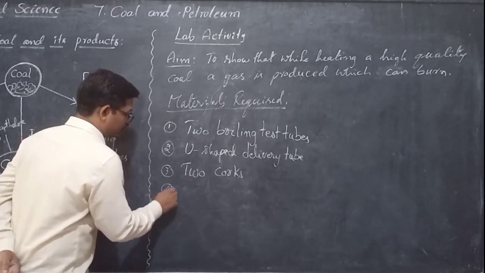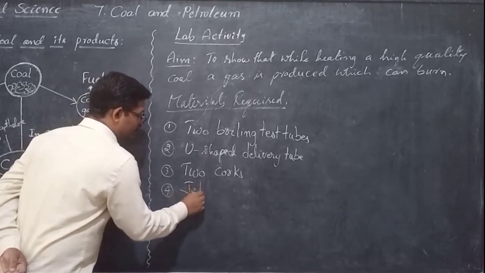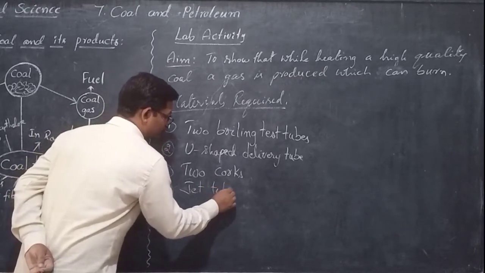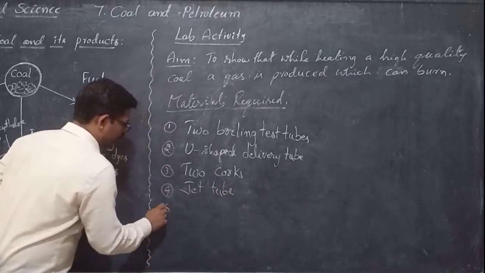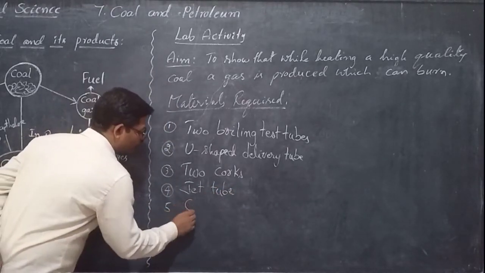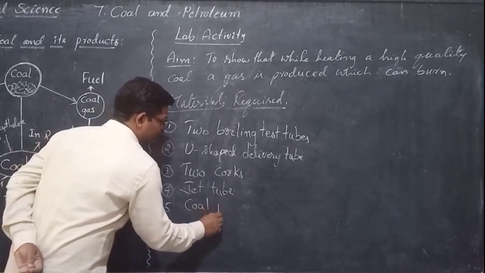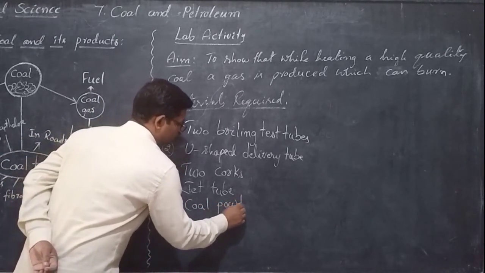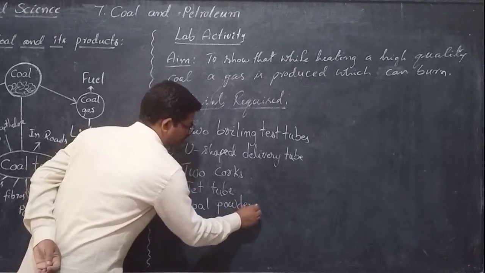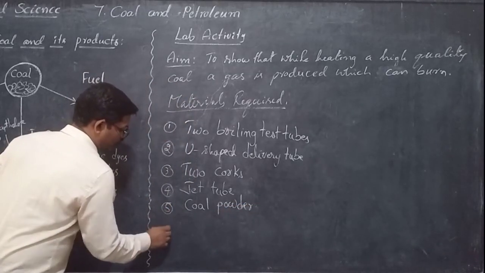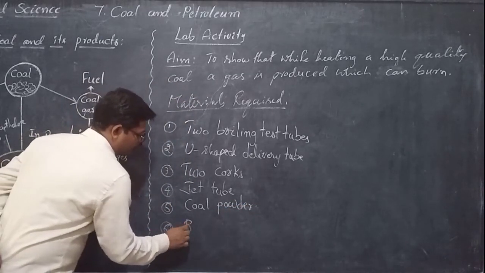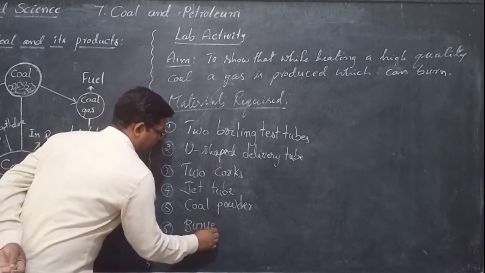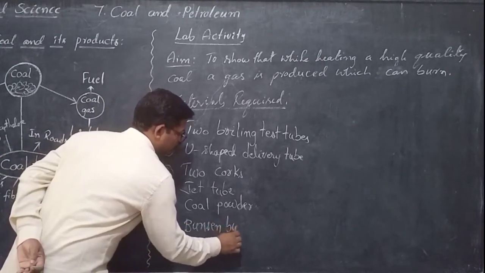And fourth, one jet tube. And fifth one, coal powder. And Bunsen burner.